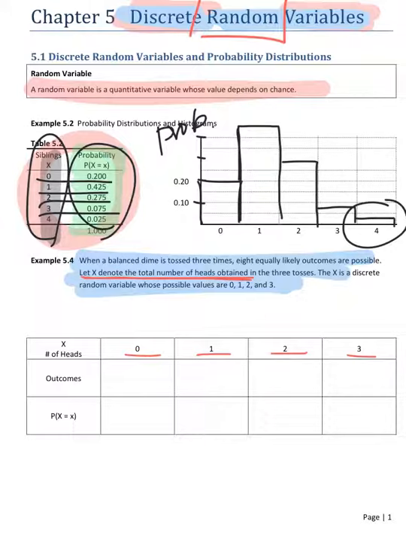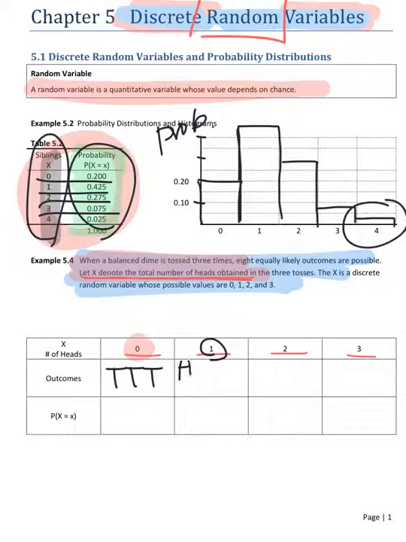In the next one, when we toss a coin 3 times, the random variable x was the number of heads. X equals 0. What does that mean? Every single time we got tail, tail, and tail. How about x equals 1? 1 head, 2 tails.